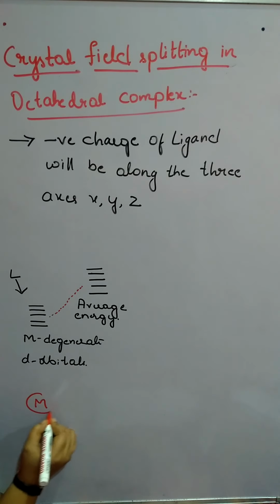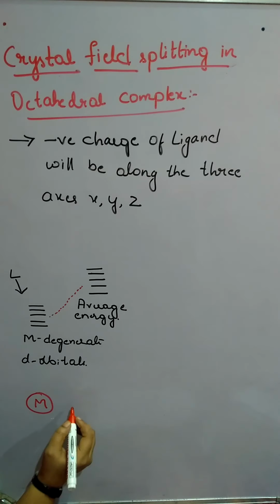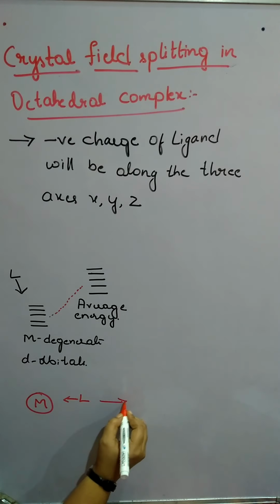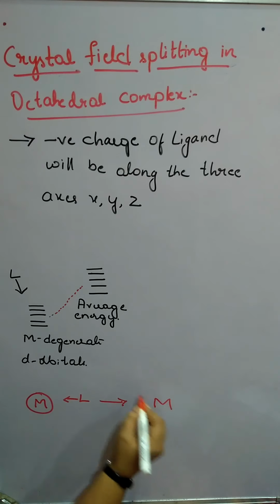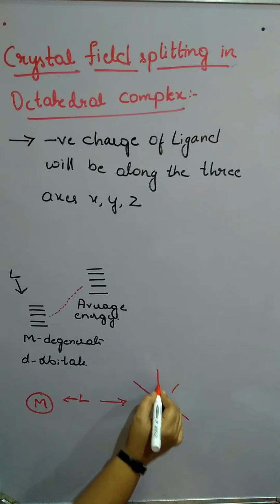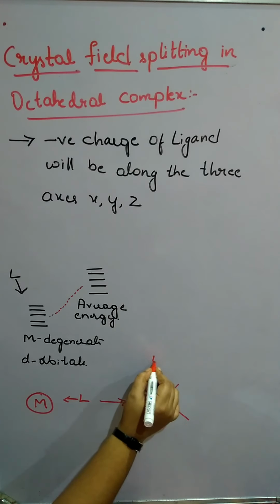So if it is a metal, and the ligands are approaching this metal, octahedral, it will be 6 ligands.